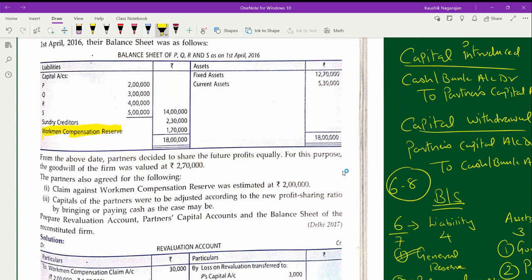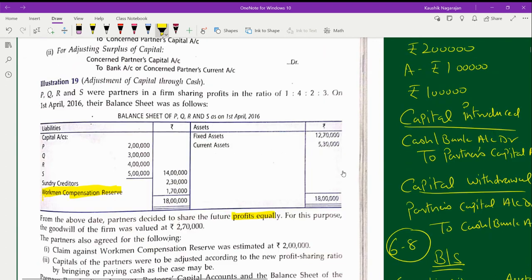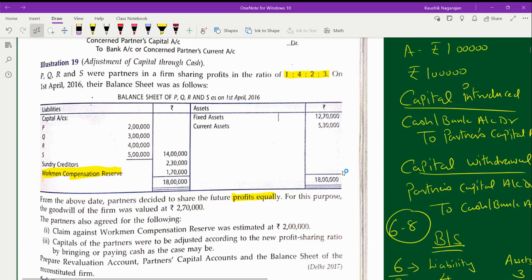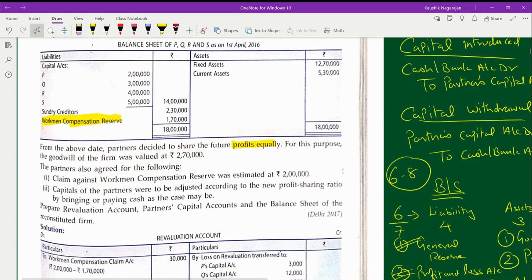Okay. Question, fill up partner. From the above date, partners have decided to share the profits equally. So earlier their profit sharing ratio, they were sharing profits and losses in the ratio of 1 is to 4 is to 2 is to 3. But from now they are going to do it as equal partners. And for this purpose, what they have said in the question, if you see, the goodwill of the firm was valued at rupees how much?